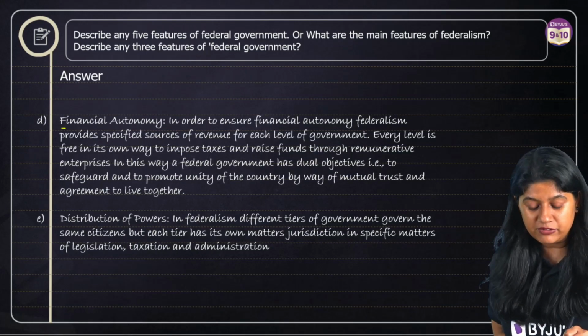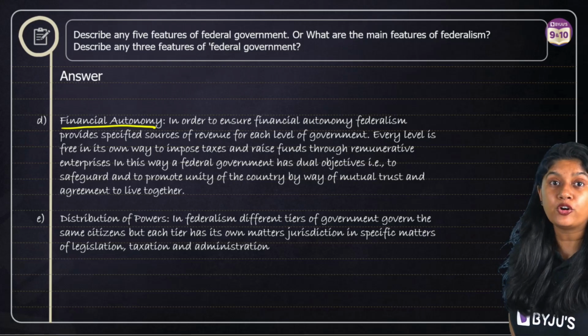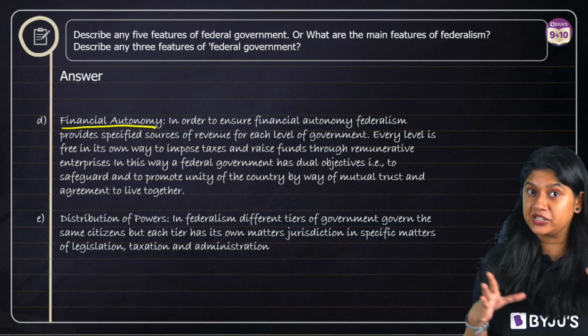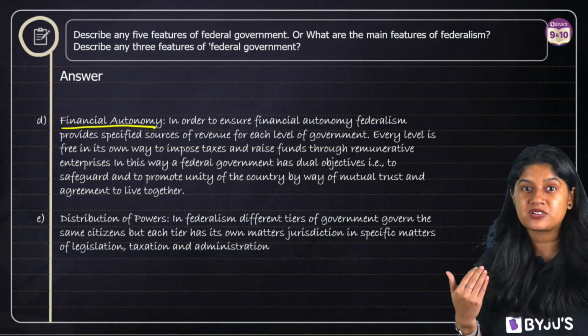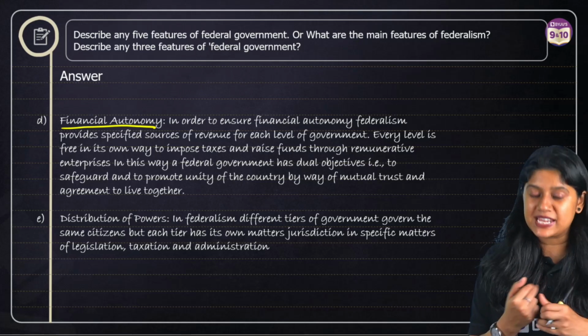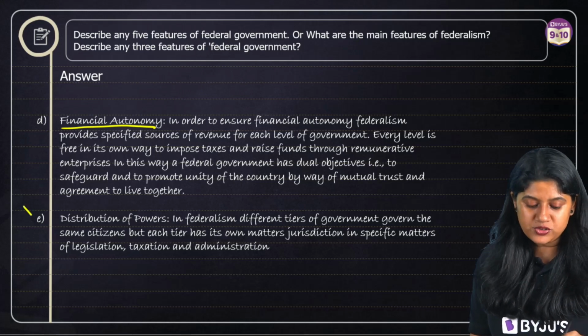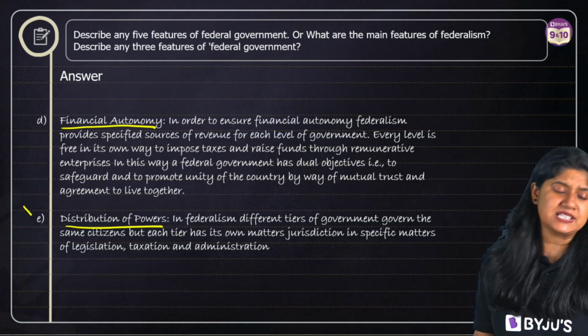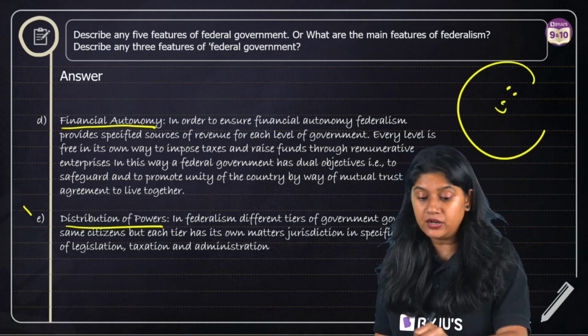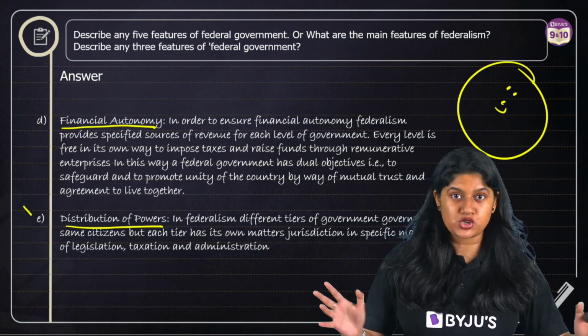Then we have the financial side of it. In order to provide more financial support, we know that the state government will be sharing revenue with the local government, and similarly the central government will be sharing some revenue with the state government also. And of course distribution of power, which is a very, very essential point of federalism. So with this, everyone, we are done with the 2 chapters revision.